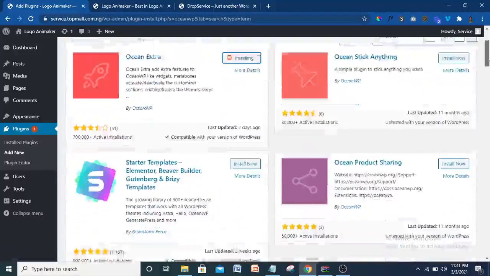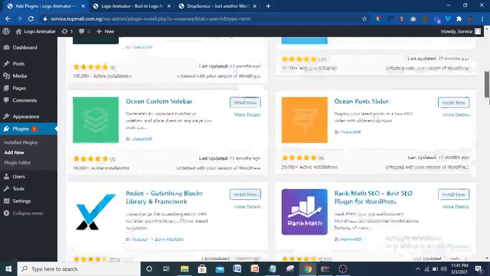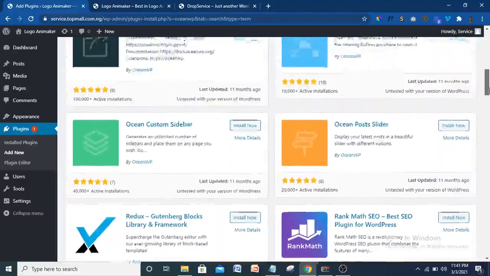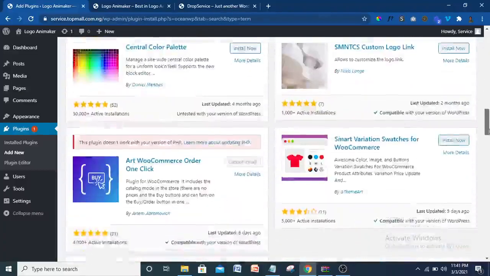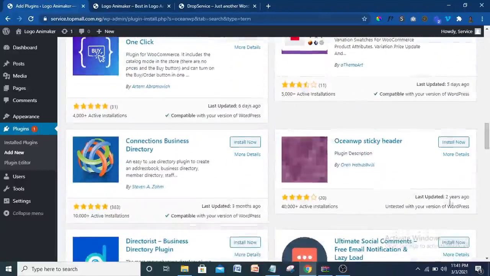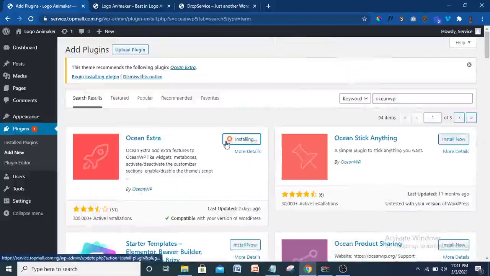You can come down. Okay, all this has not received support for a while. Okay, so let's already install that one. You can also install one of these, but it has not been supported for a while, like 2 years. So let's just leave that alone, so we don't have any issue with our website. So it's getting installed. When it's finished installing, we'll also get one more plugin. That plugin is going to be for our form. All right, so let this one install.